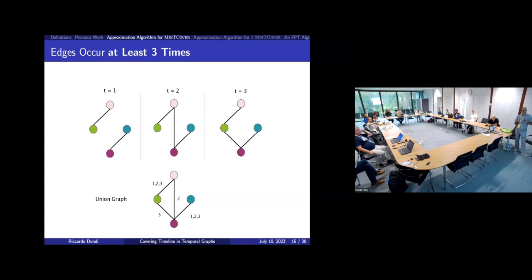So the idea: on the upper part we have the temporal graph, and then we have the union graph. What we are going to do is pick only the edges that occur at least 3 times. So in this case they are the one between the pink and the green one, and the blue and the purple one.